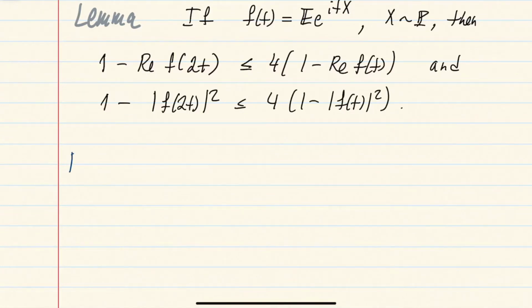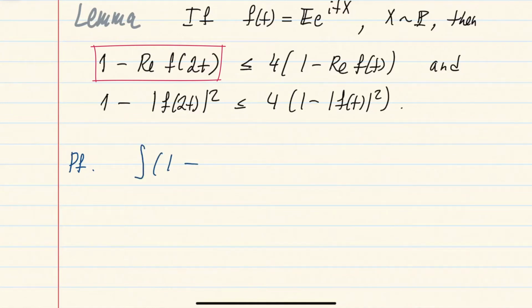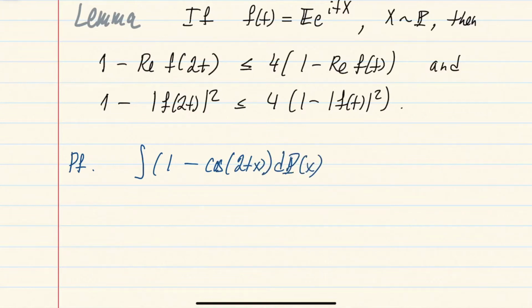And this is really an elementary observation, where if you write this left-hand side, when you calculate the real part, and let me write it in terms of the integral with respect to the distribution, the real part of e to the itx will be, of course, cosine, and we want this at 2t. Okay, so that's the left-hand side, and then if I just use the formula for the double angle, I can write this as twice 1 minus cosine squared, which I will write as 1 minus cosine times 1 plus cosine.